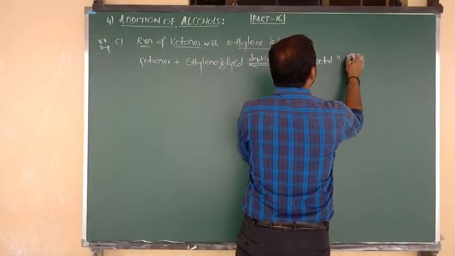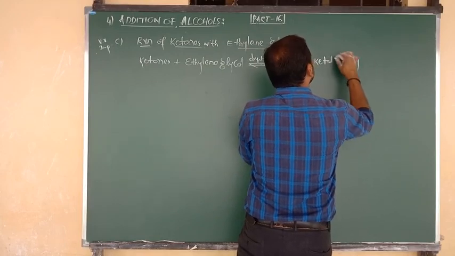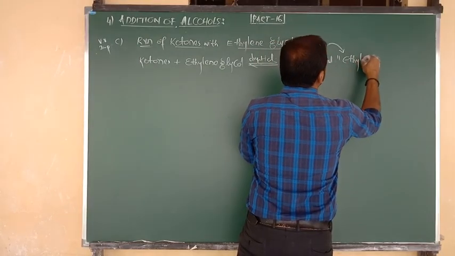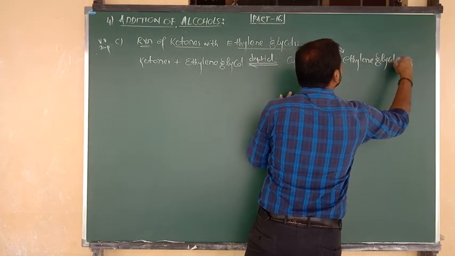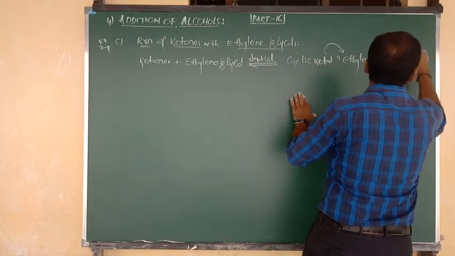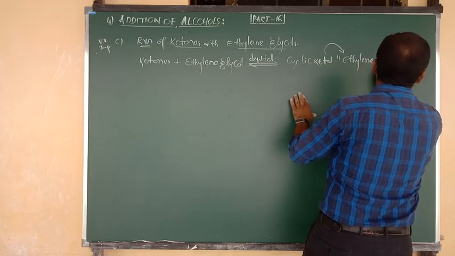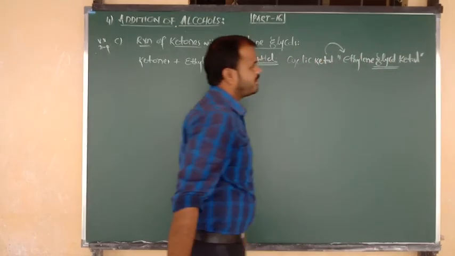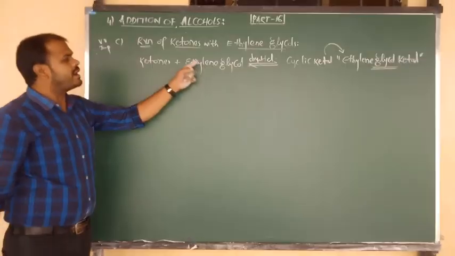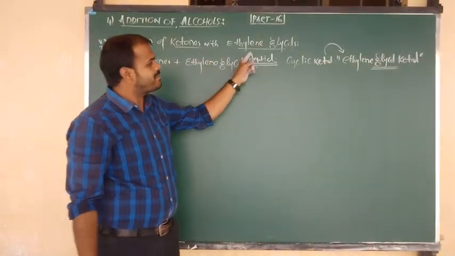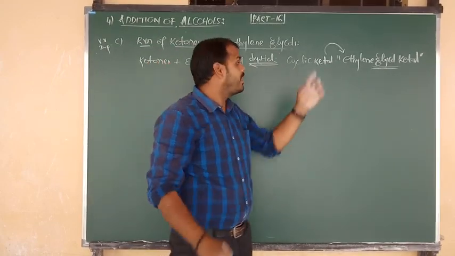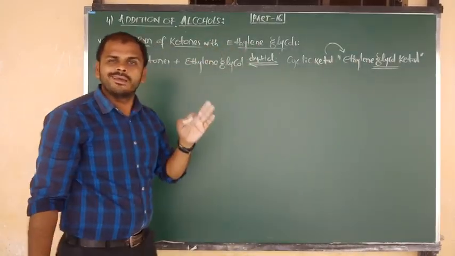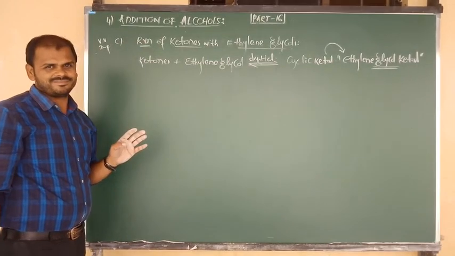Such cyclic ketol is known as ethylene glycol ketol. This is your final product name, very important. Once again, ketones on addition with ethylene glycol in presence of dry HCl gas form a cyclic ketol, that is called ethylene glycol ketol.